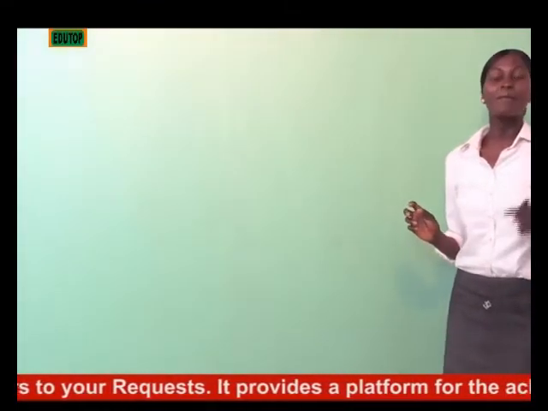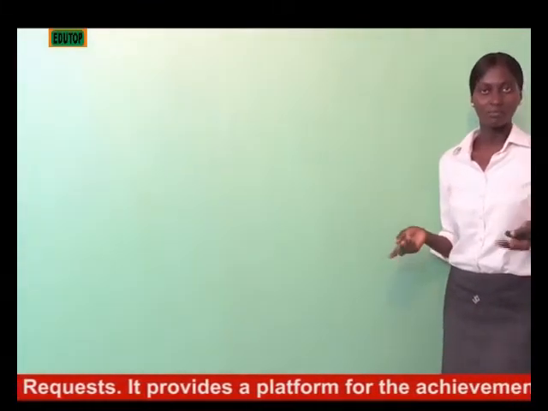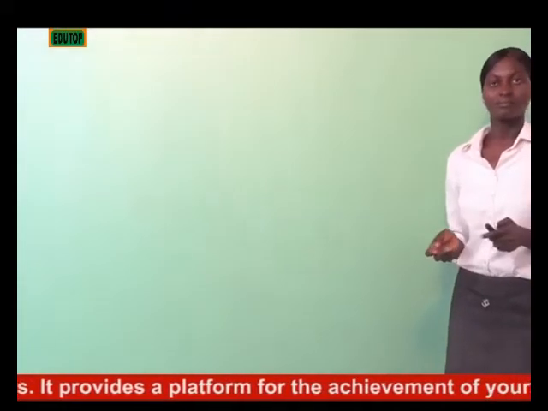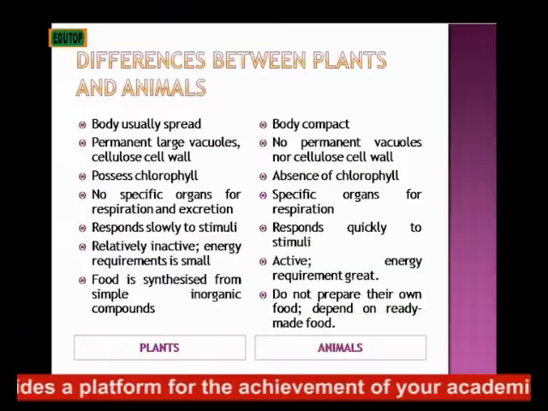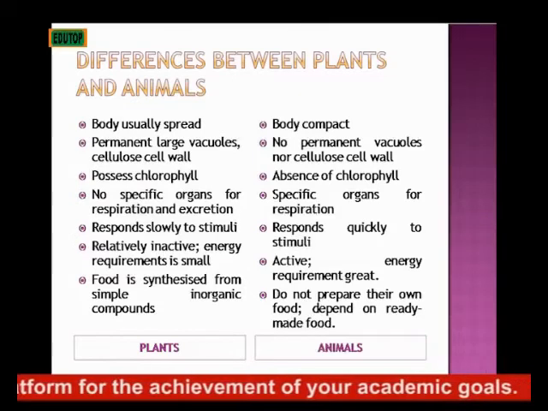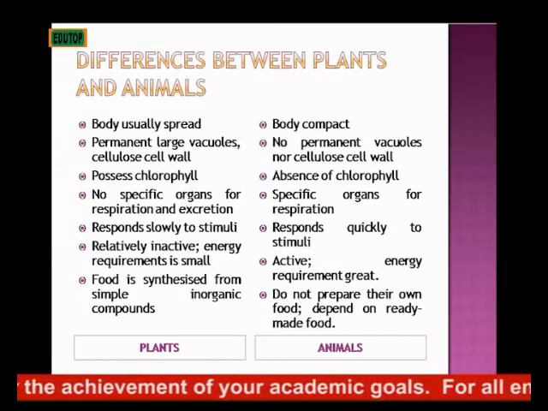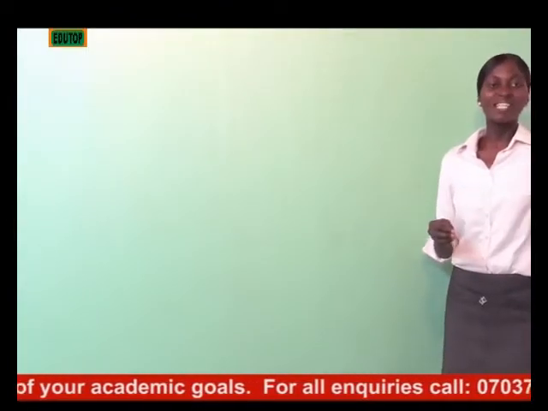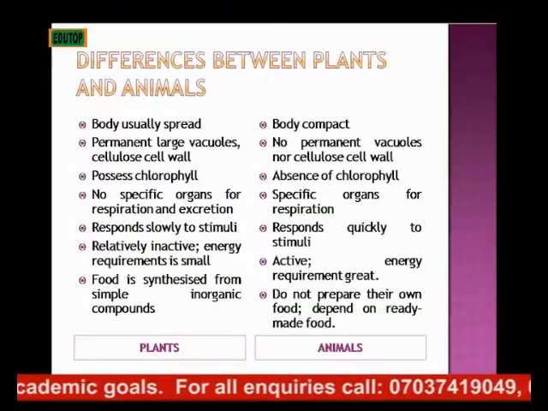Then the next is that plants possess chlorophyll. What is chlorophyll? As a part of the organelles of a plant cell, you have the chloroplast. We'll be talking more about that. But the chloroplast contains this chlorophyll. And what does the chlorophyll do?